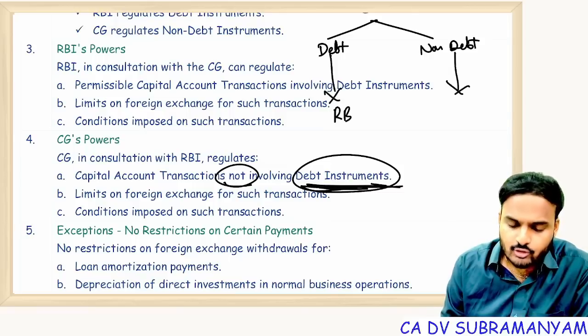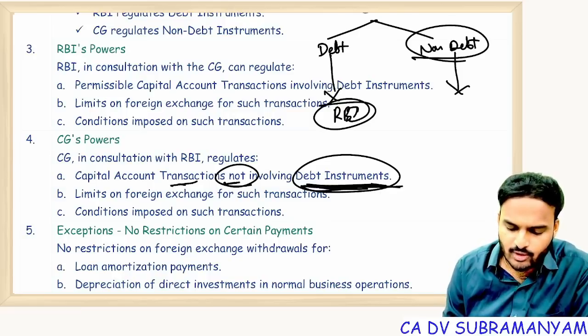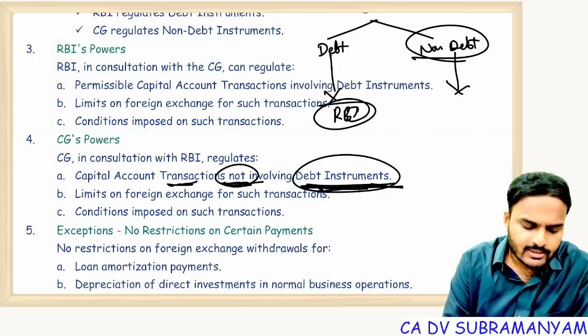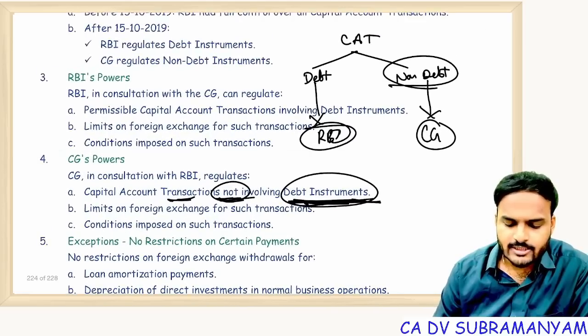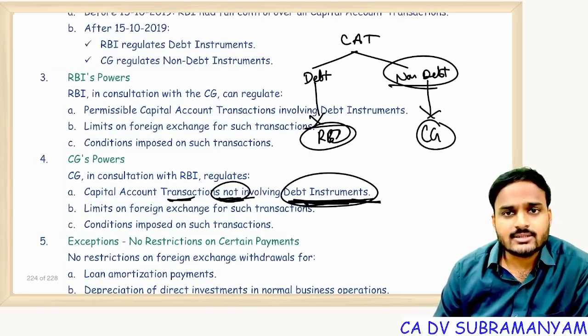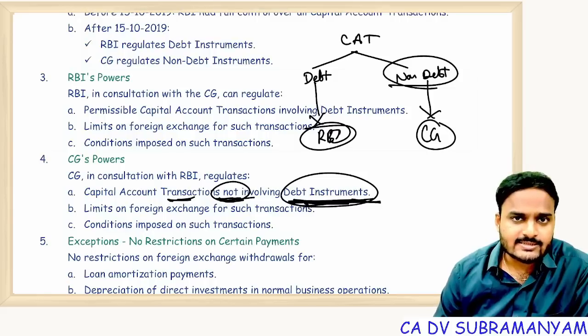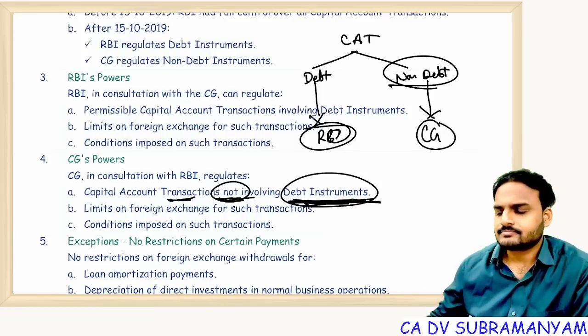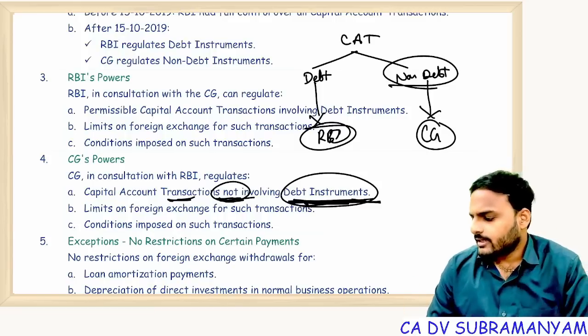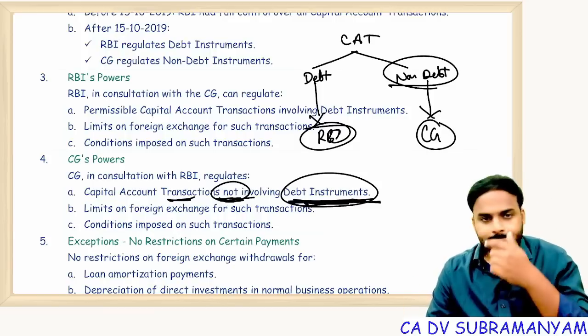RBI is having power to frame rules. Non-debt instruments, transactions not involving debt instruments, CG will take care of framing the rules. Just observe carefully. Capital account transactions, 2 types: debt instruments and non-debt instruments. For debt instruments, RBI is having power to frame rules. For non-debt instruments, CG is having power to frame rules. Can I proceed? Next.